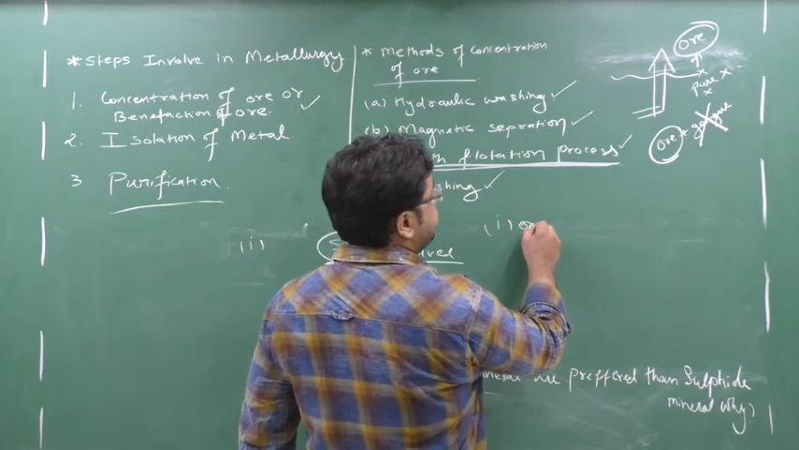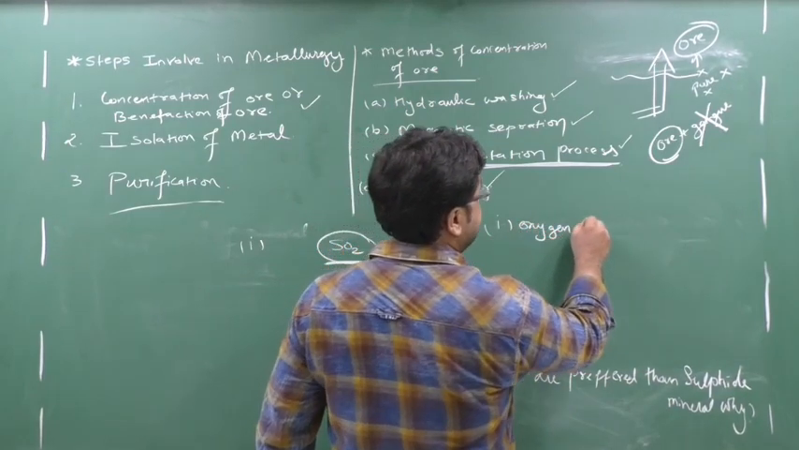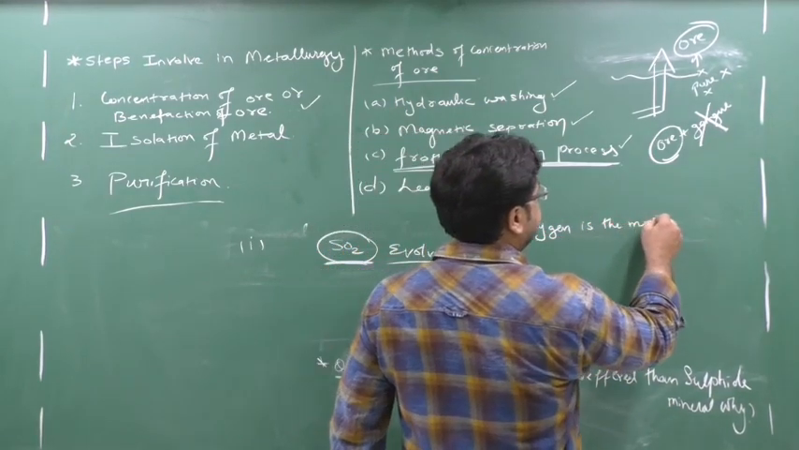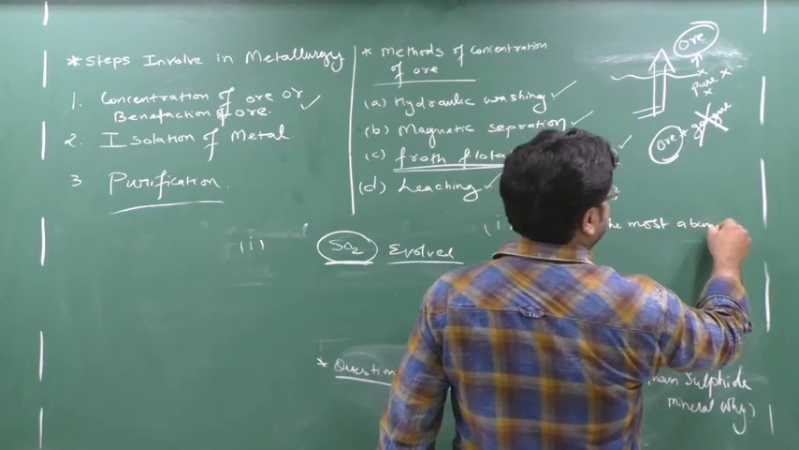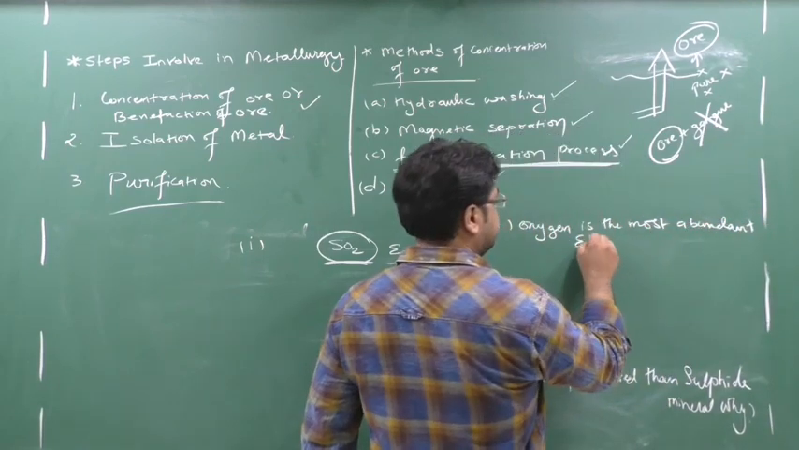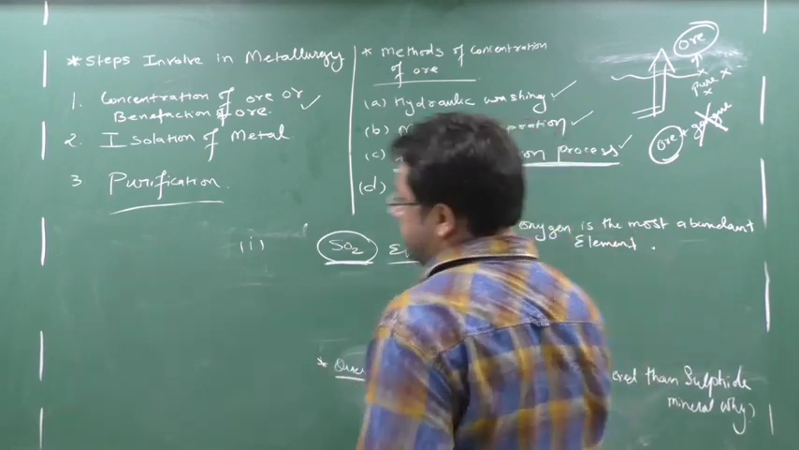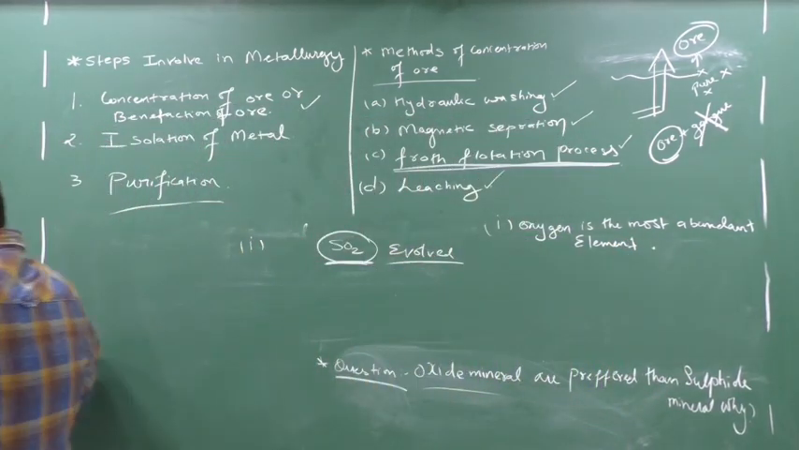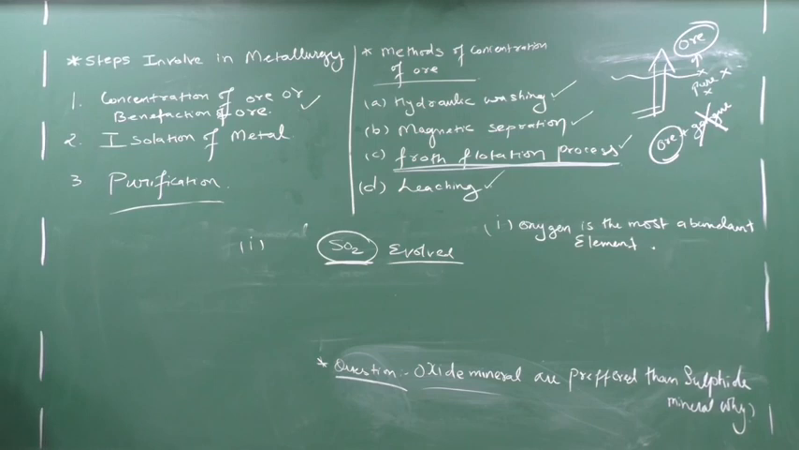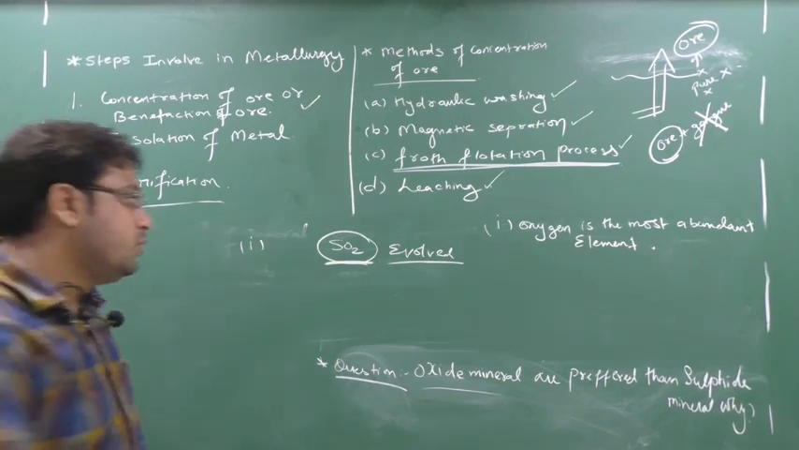that oxygen is the most abundant element. Write down, oxygen is the most abundant element. It is the first most abundant element. Clear? Next, write down aluminium.